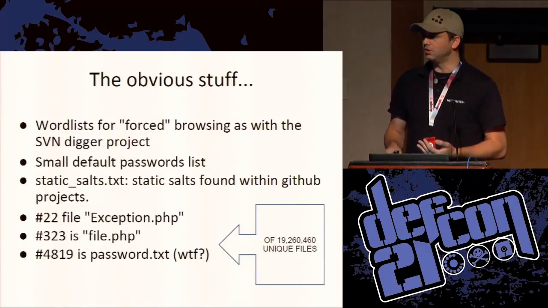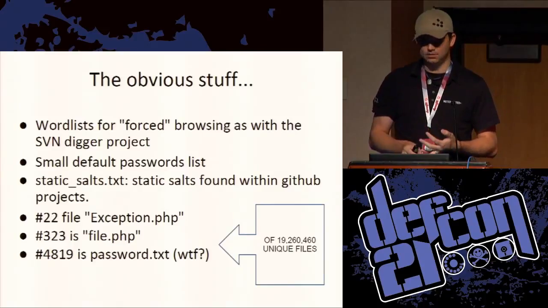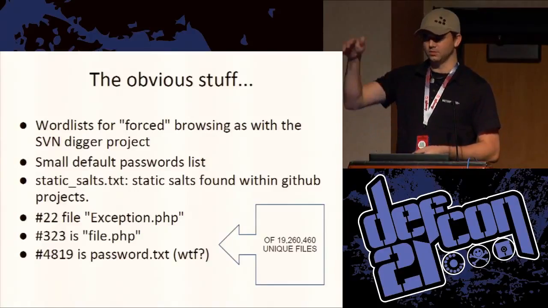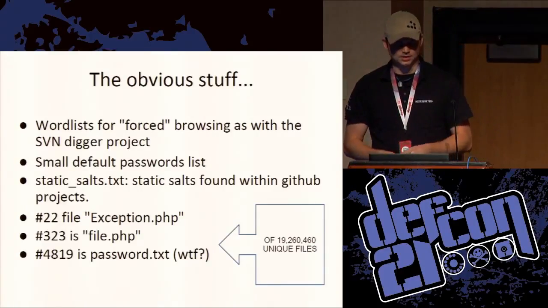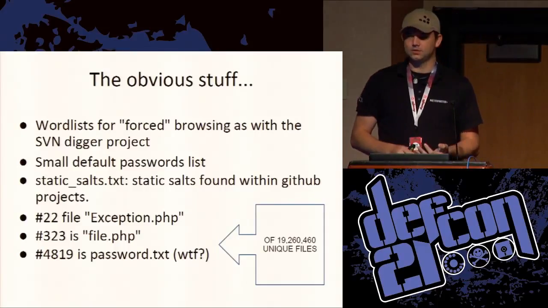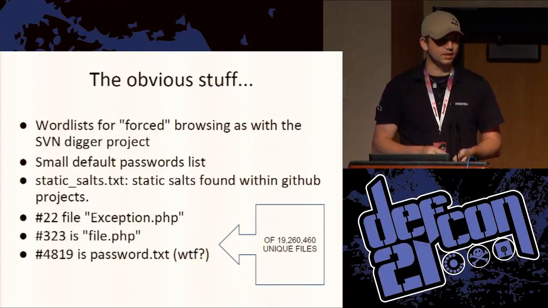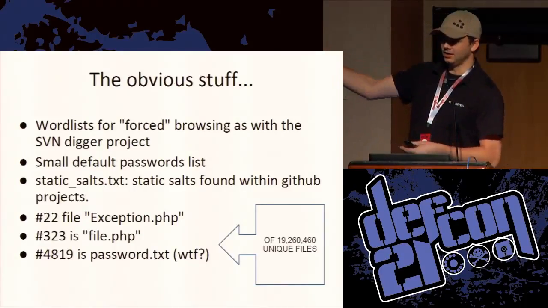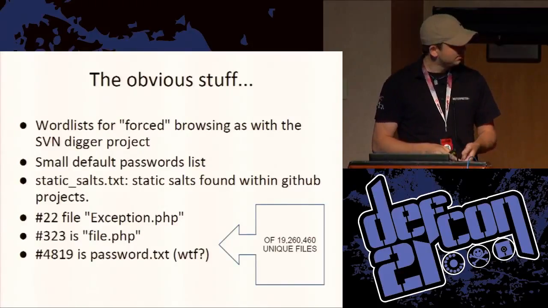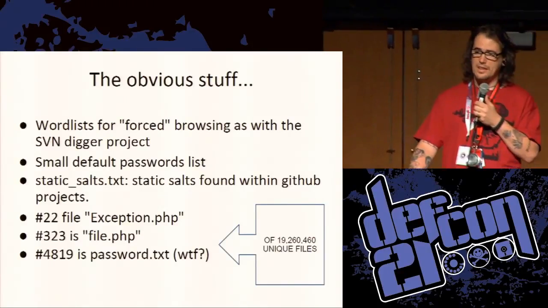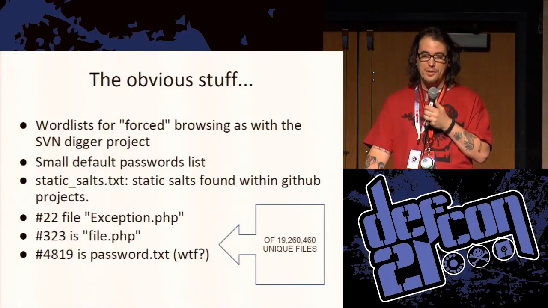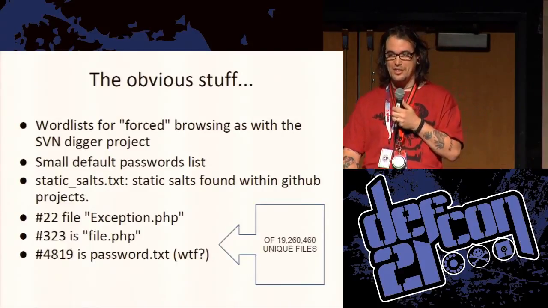The small default password list is not exactly the same thing that I would have expected as the default passwords, where you start with root, toor, blah. This actually got a lot of different ones. Static salts. It's hilarious when you find a repository that has a salt for passwords, and then that repository is used as an application out there in the real world. I actually stopped pulling out static salts because there are so many. And I'm never going to get this done in time to do a CFP on the project if all I did was pull out the static salts.